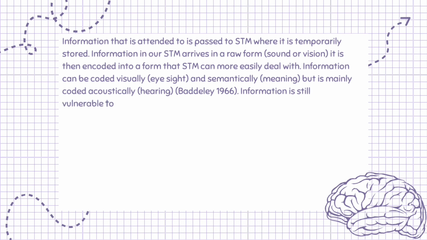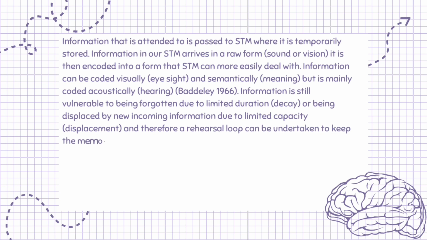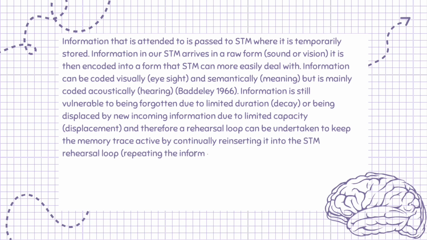Information is still vulnerable to being forgotten due to limited duration, decay, or being displaced by new incoming information due to limited capacity, displacement, and therefore a rehearsal loop can be undertaken to keep the memory trace active by continually reinserting it into the STM. The rehearsal loop means repeating the information over and over again in your head.